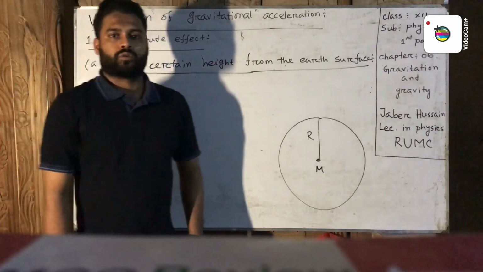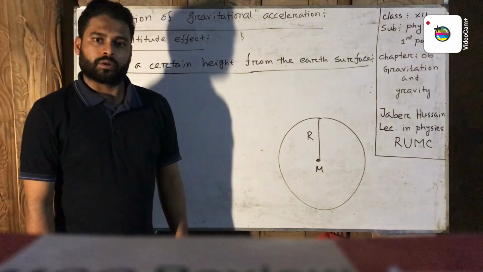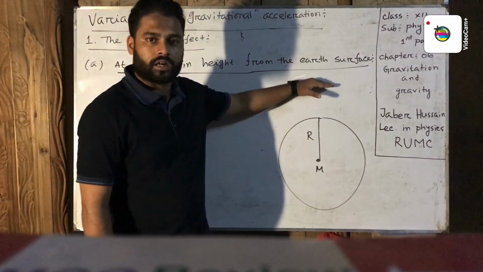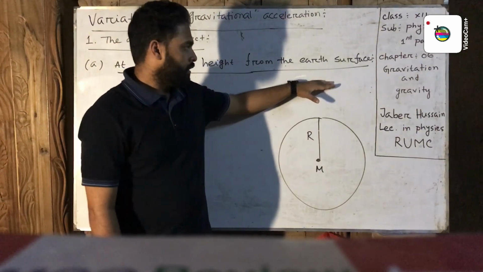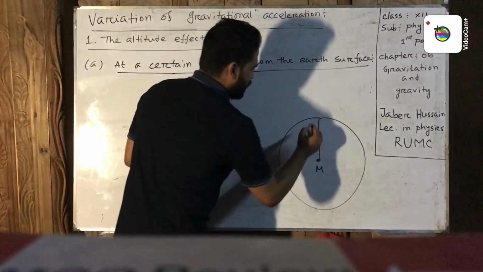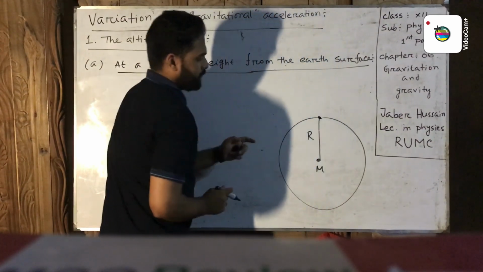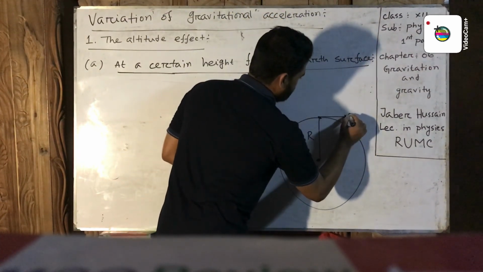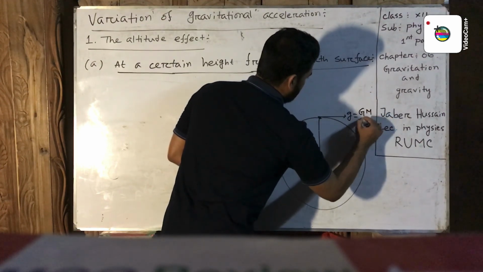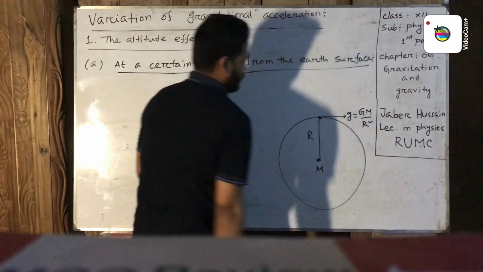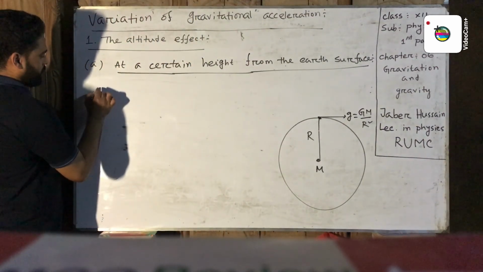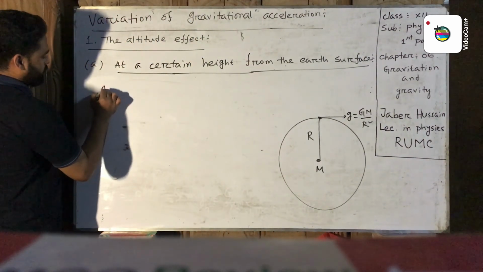Now we find another formula of gravitational acceleration at a certain height from the Earth's surface. At first we know that the gravitational acceleration at the surface of the Earth is g equal GM by R square.